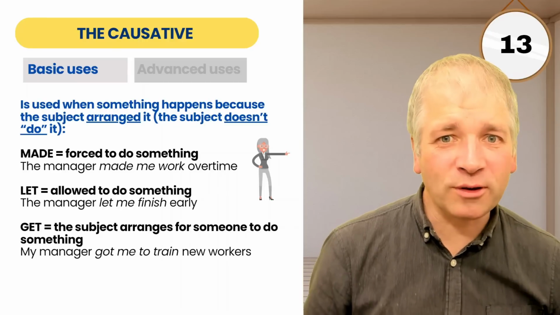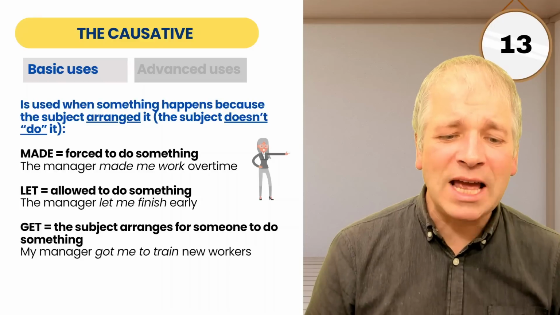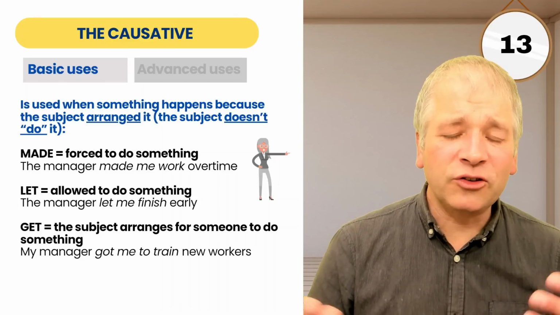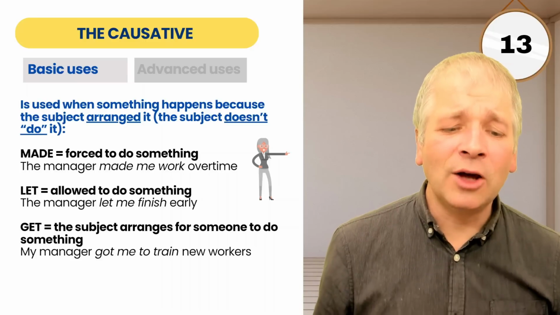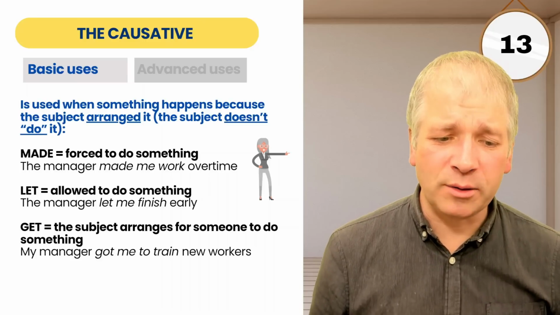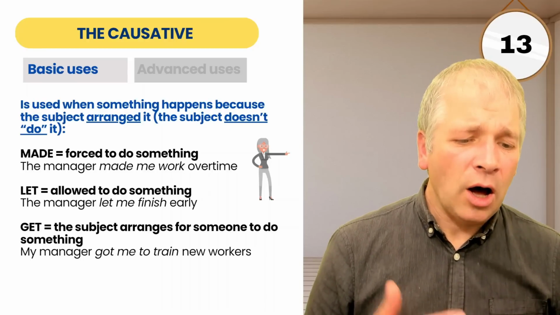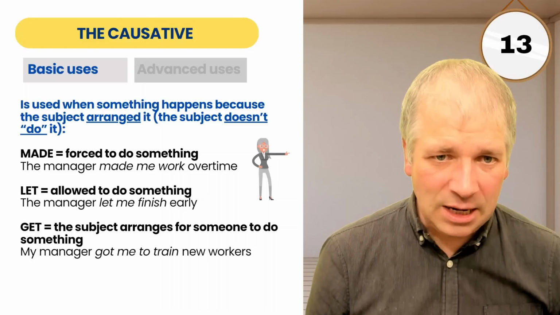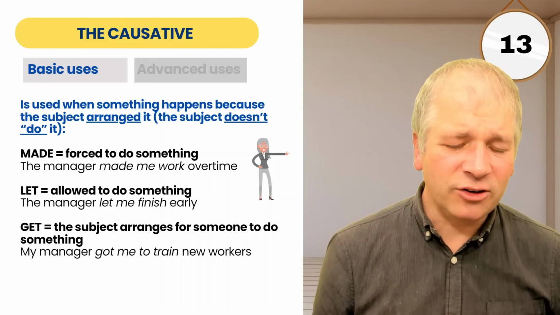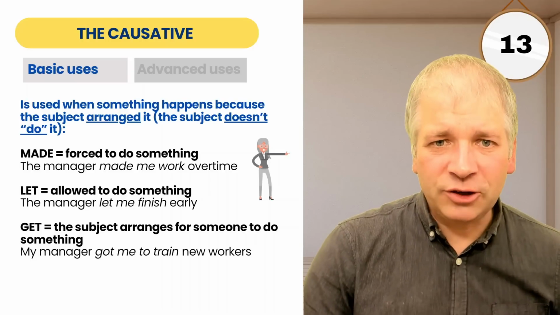The manager let me finish early. A common causative verb is with get. Now here, the subject arranges for someone to do something. My manager got me to train new workers. So here, got really means arranged. My manager arranged for me to train new workers. The activity is train, but I didn't do it of my own choice. It was arranged by the manager.